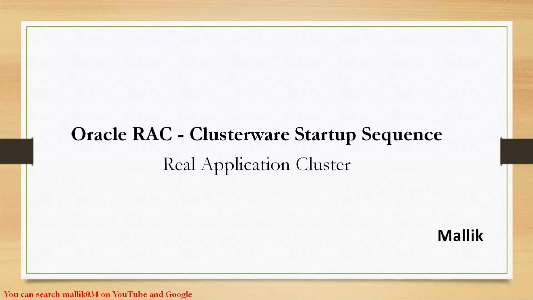This is Malik Arjun. Today I'm going to explain about Oracle RAC clusterware startup sequence. Most DBAs say that understanding this clusterware startup sequence is somewhat tricky, and we are not able to get hold of it. The reason is that clusterware services are not one or two. It has a bunch of daemons, and all the services start in sequential phases: phase 1, phase 2, phase 3, and phase 4.